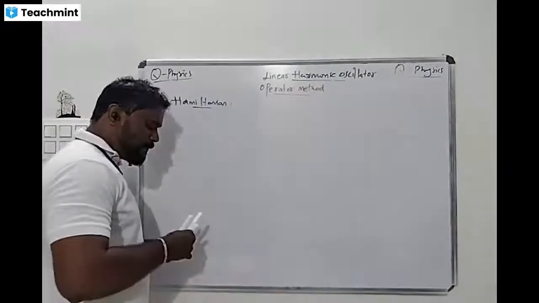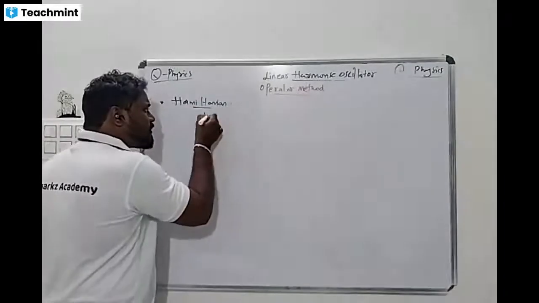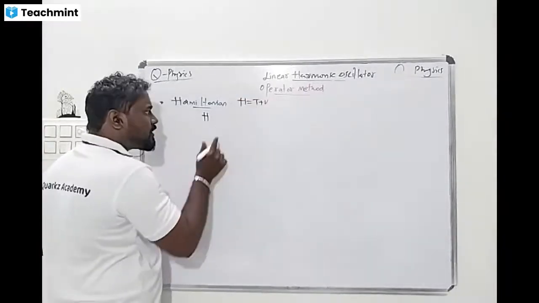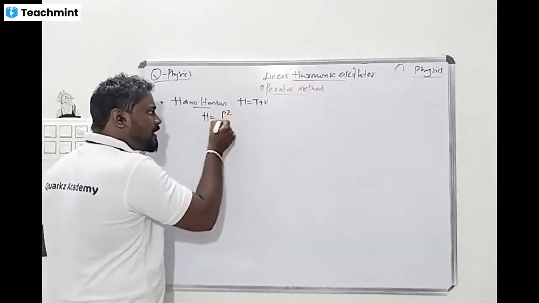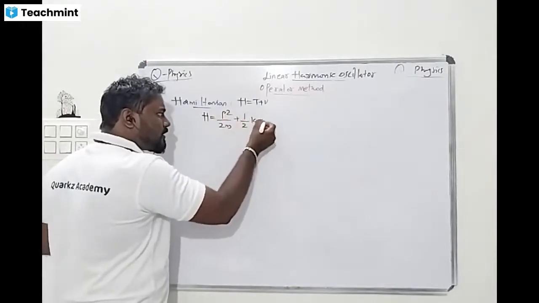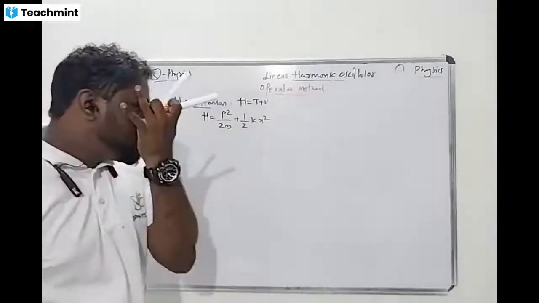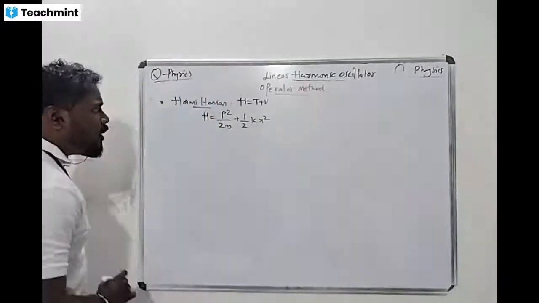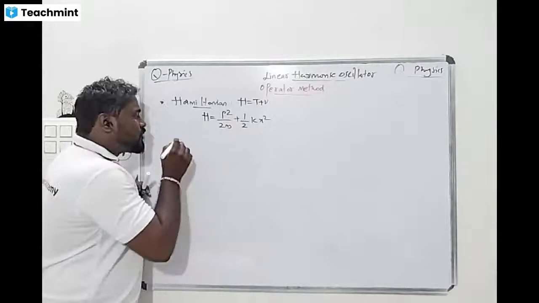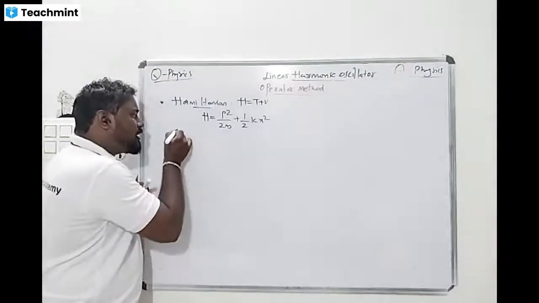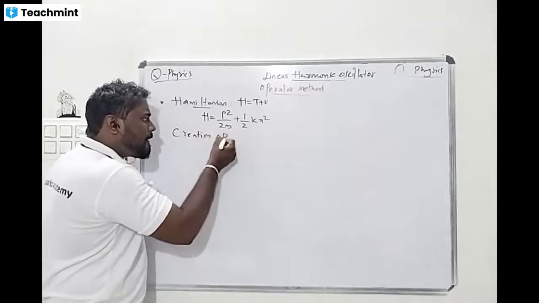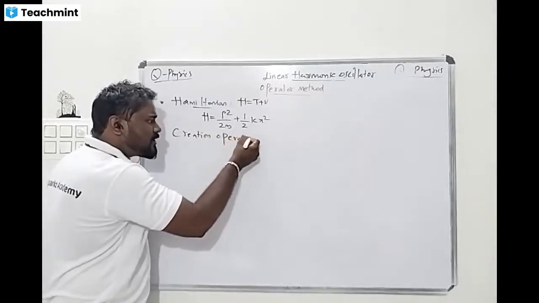Tell me, let's see. Yes. So H is equal to T plus V, the total energy of the system: p square divided by 2m plus 1 by 2 k x square. That's very important. Energy eigenvalue. Yes. So here I am using the operator method to understand the concept of energy. Okay, so we use two types of operators. One is the creation operator, another operator is the annihilation operator.